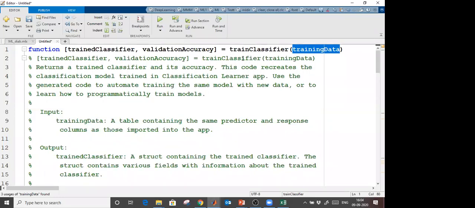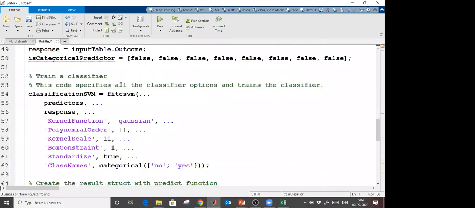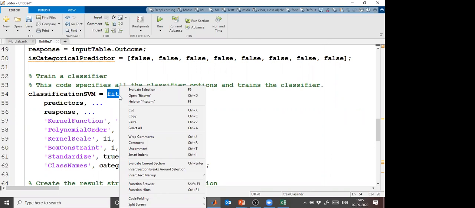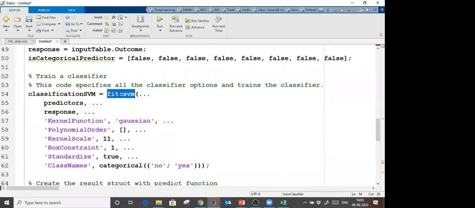If you have similar data, you can use this function to train the model. Below, fitcsvm is used if you have two classes. If you have more than two classes and want to use SVM, there is a multi-class support vector machine called fitcecoc.